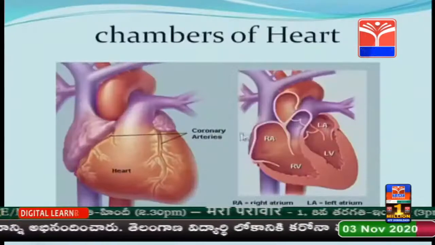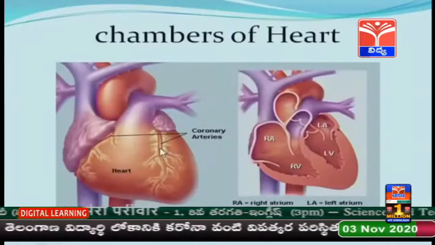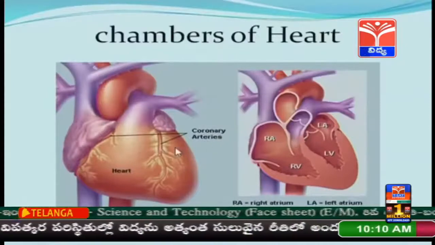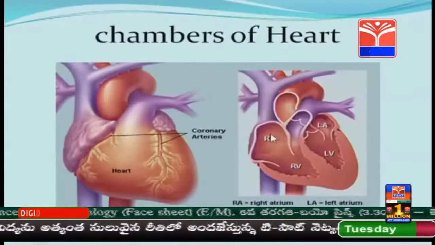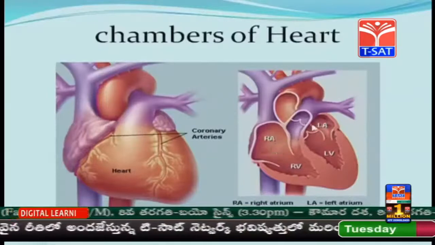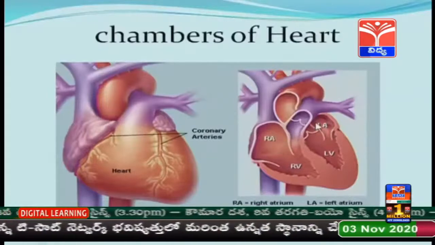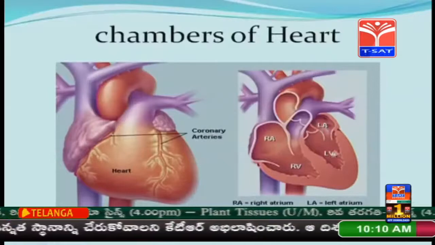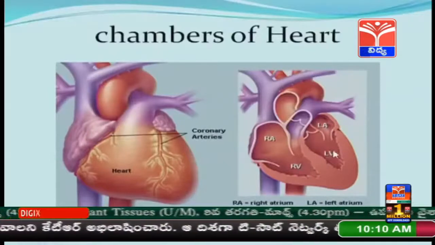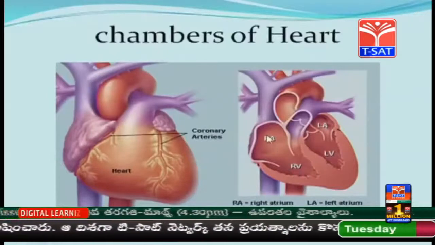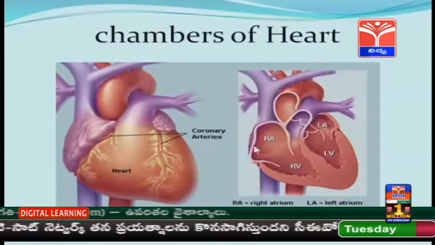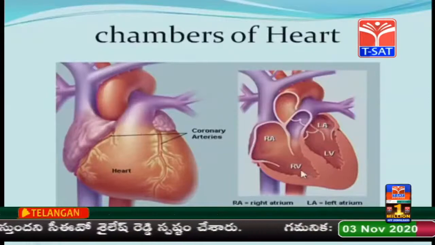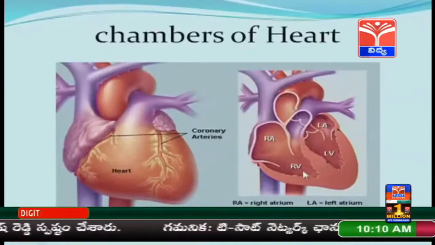Here in this image you can see that externally and internally the heart is divided into 4 chambers. They are 2 anterior chambers called auricles or atria. Atrium is the new name of auricle. And the 2 posterior chambers are called ventricles. In Latin origin, atria means entrance hall, whereas in Latin origin ventricle means little belly.